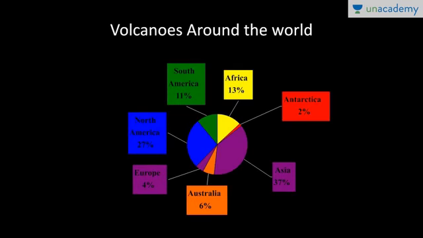The next one is volcanoes around the world. The maximum are in Asia, 37%. Then North America, 27%. Then Africa, South America, Australia, Europe, and Antarctica.